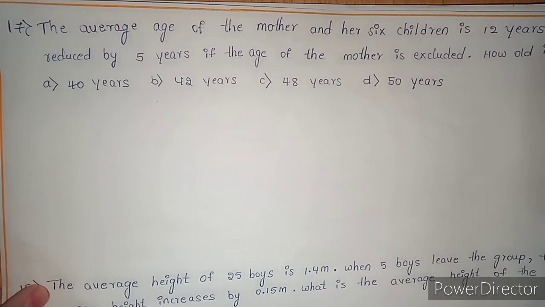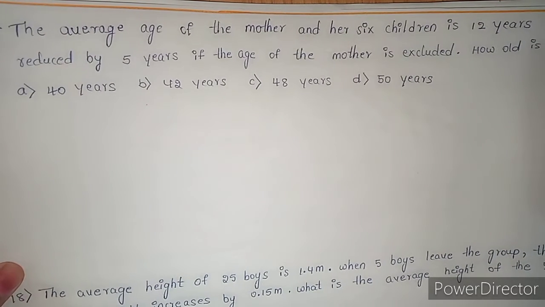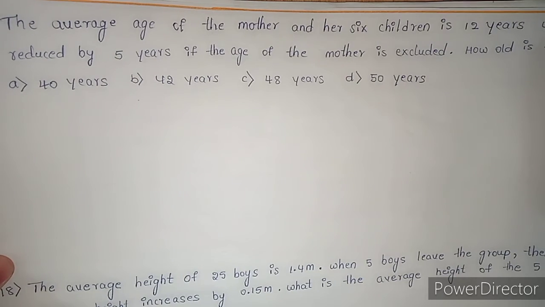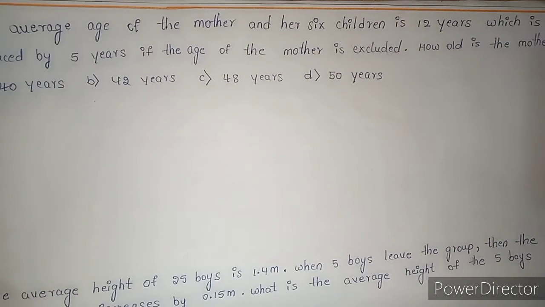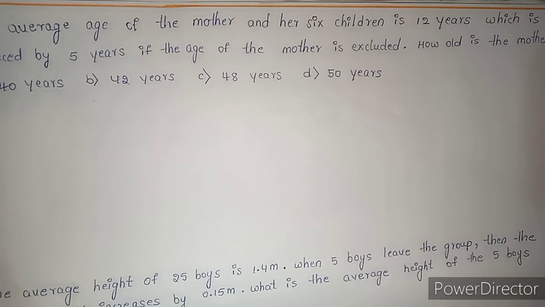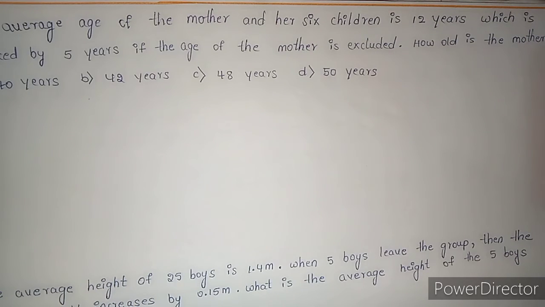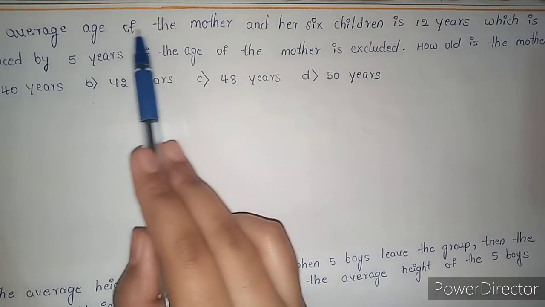17th question. The average age of mother and her 6 children is 12 years, which is reduced by 5 years if the age of the mother is excluded. How old is the mother? Option A 40 years, option B 42 years, option C 48, option D 50 years. Here the question is to find the age of mother. What is given in the question?